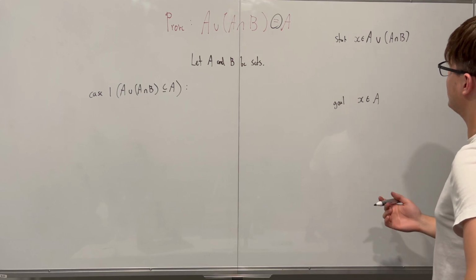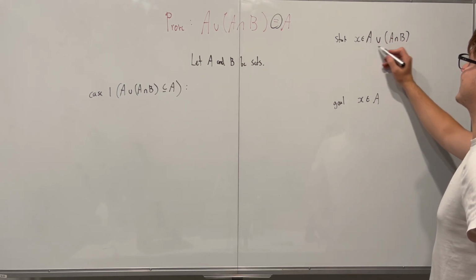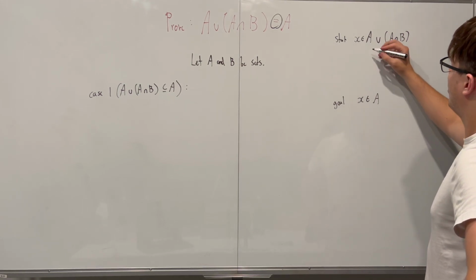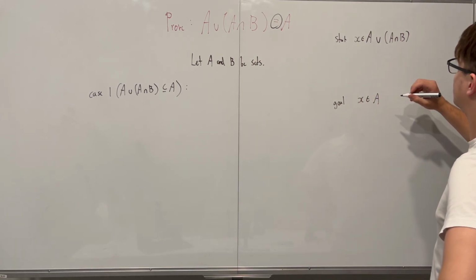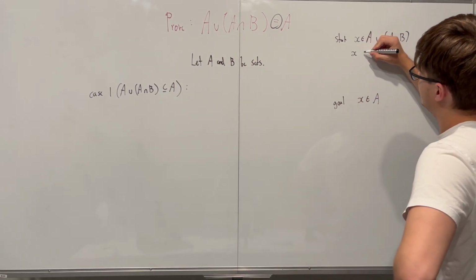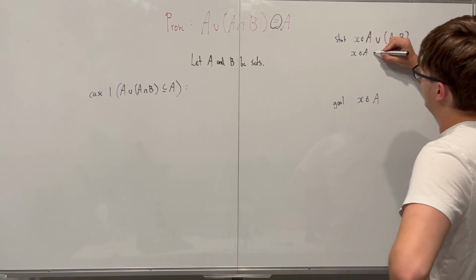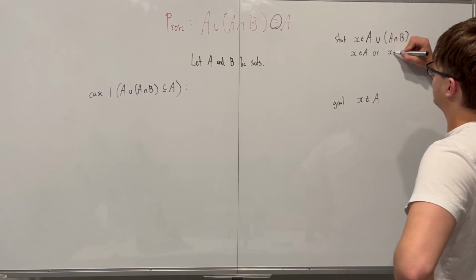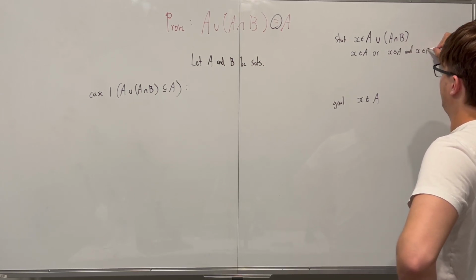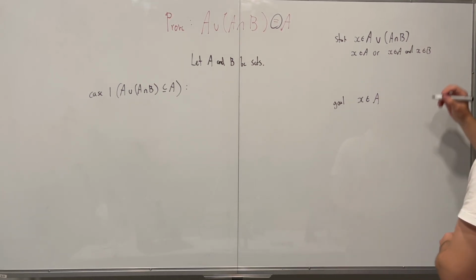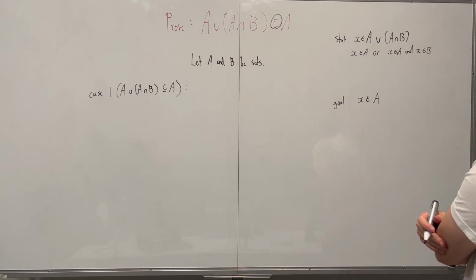So let's do that. First, let's start by breaking up what it means for X to be in this beginning set. Well, for X to be in A union bracket A intersect B close bracket, it means that X is an element of A, or X is an element of A and X is an element of B. Fantastic. Okay. So where can we go from here?